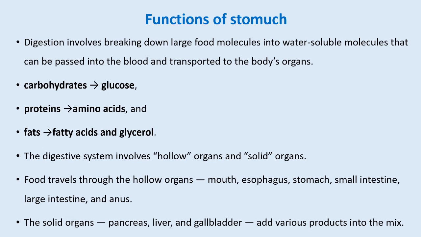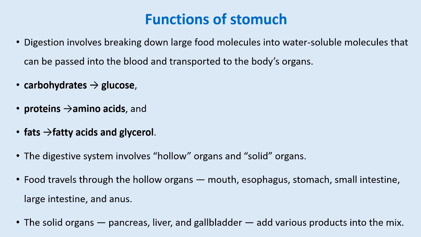Generally, food consists of carbohydrates, proteins and fats. By the action of certain enzymes, carbohydrates convert into glucose, proteins convert into amino acids, and fats convert into fatty acids and glycerol. So glucose, amino acids, fatty acids and glycerol are considered simple food, while carbohydrates, proteins and fats are considered complex food.